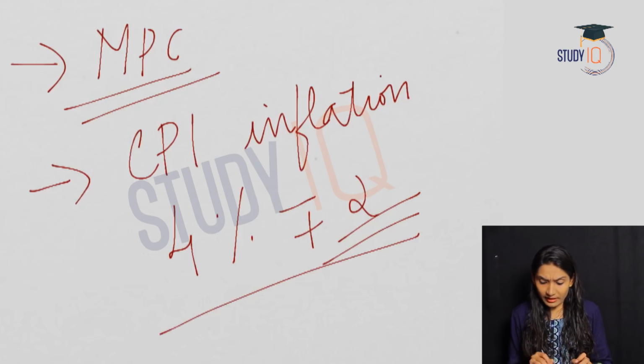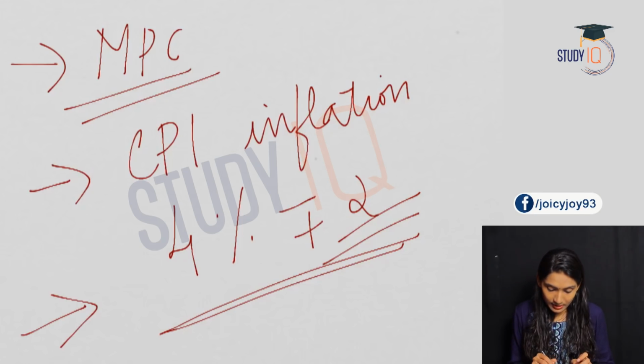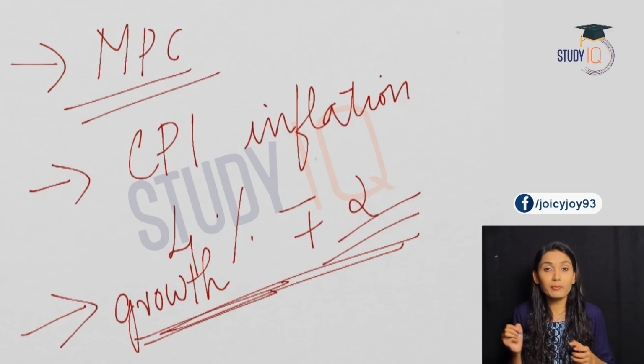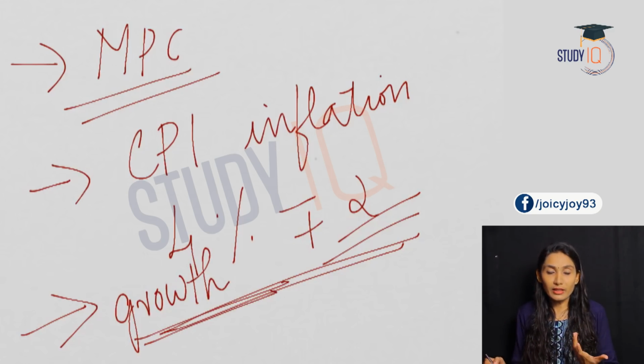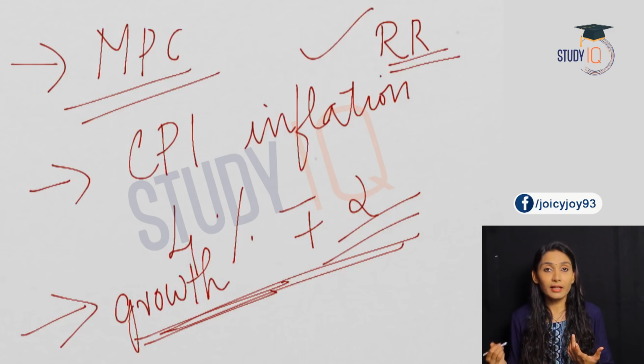So this is the inflation target of the MPC, and the second one is to support growth. So these were the two factors the Monetary Policy Committee took into consideration while increasing the repo rates.